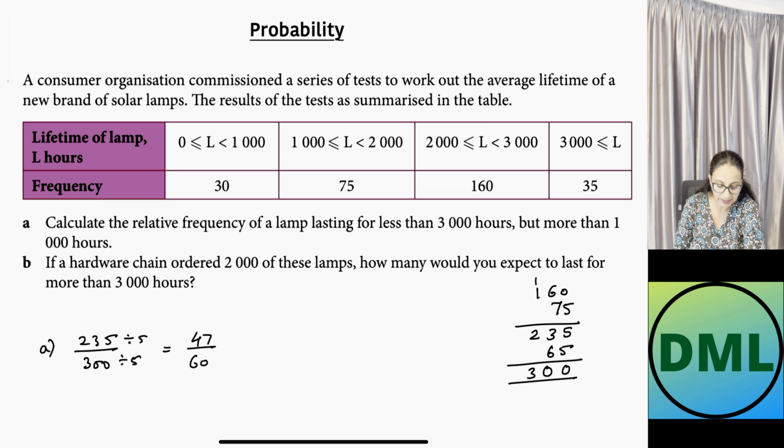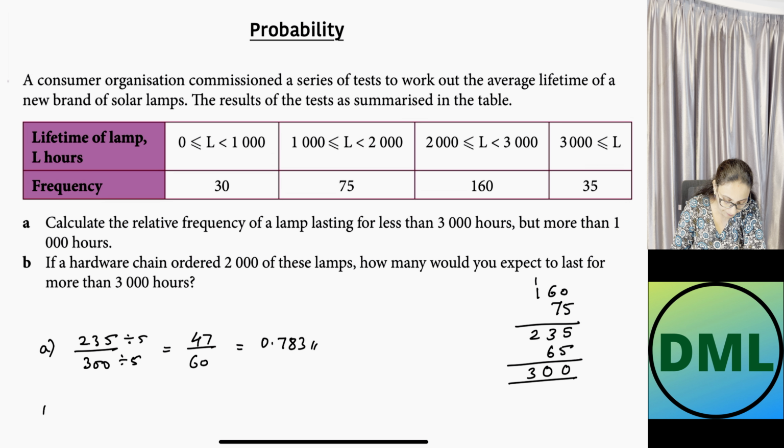You can write down the answer as 47 by 60, or you can write down the answer in the decimal form. If you divide it, your answer will be equal to 0.783. That will be your answer for the A part. Let's see the second part here. If the hardware chain ordered 2000 lamps, I need to calculate how many last for more than 3000 hours. More than 3000 hours is only 35 lamps. So my probability is basically 35 divided by 300.